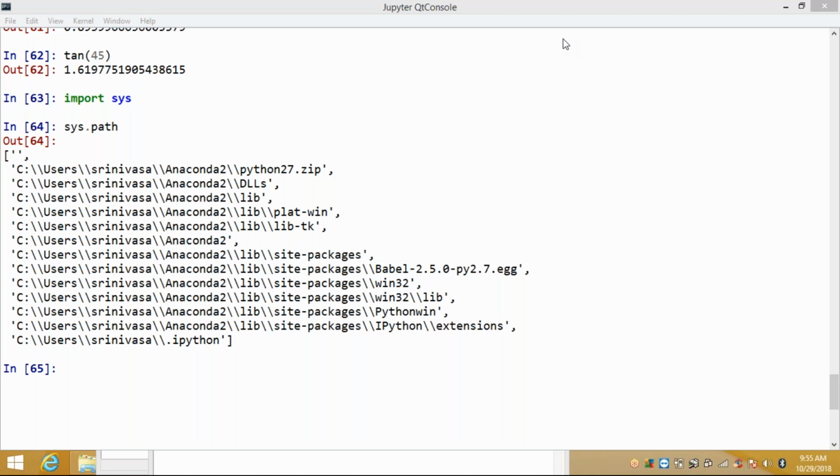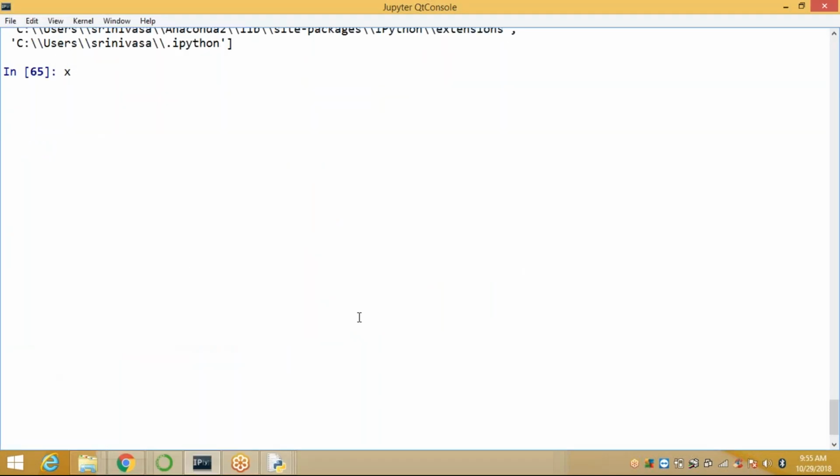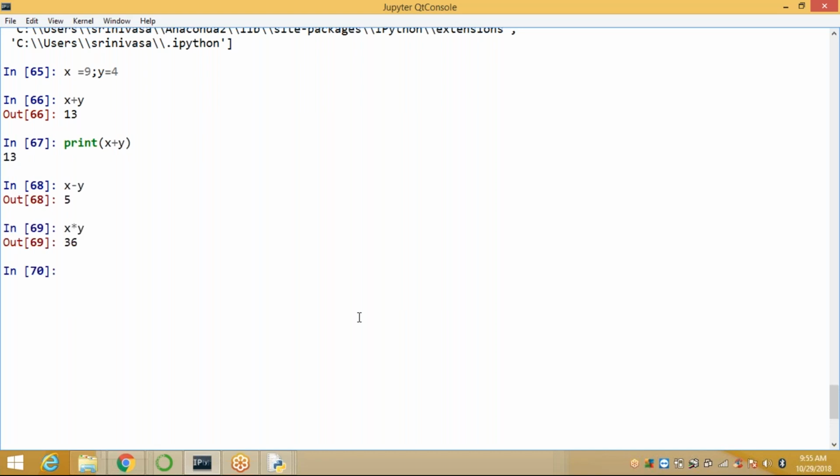So how to do this? We'll practice here. Now I'm defining x is equal to 9 semicolon y equal to 4. So when I call x plus y, you can call like this also. This is the output method, print x plus y. Same. Okay. Next, x minus y. This is 5. x multiplication y, this is 36. Next, x division y, display 2. x modulo y, display 0.